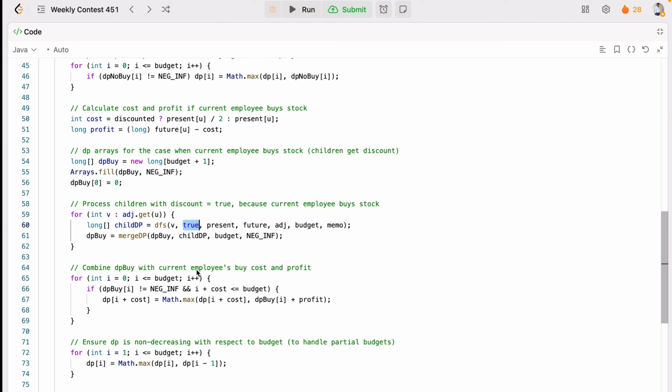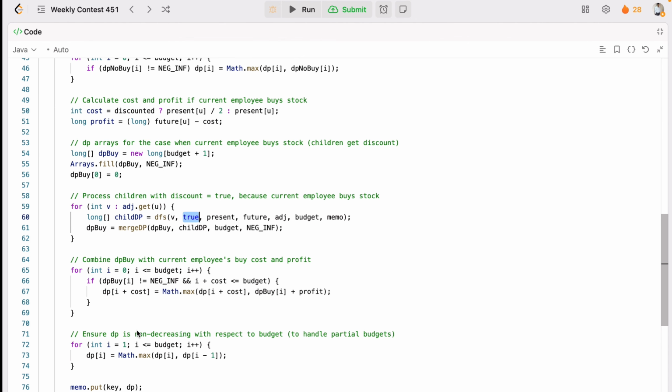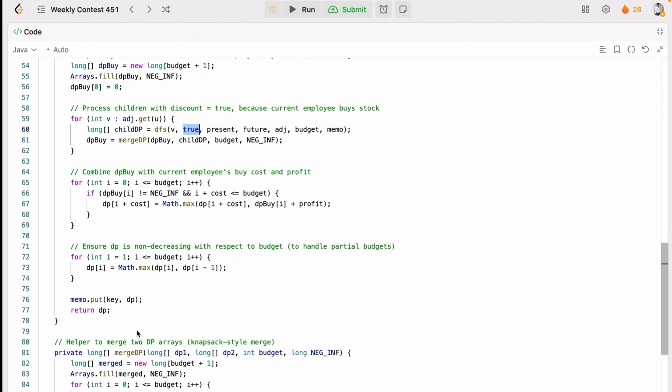We will explore the profit and will be combining all the children with the discount state. Finally, you have seen that we have done the combine, right. So we will update dp, and will buy the current implied stock, right. So to do that, we'll do dp at I plus cost, we'll do the combine, and then we'll find which one is max. Means Math.max will do dp at I plus cost, dp buy at I plus profit, and you will have to update the dp with the current implied stock.